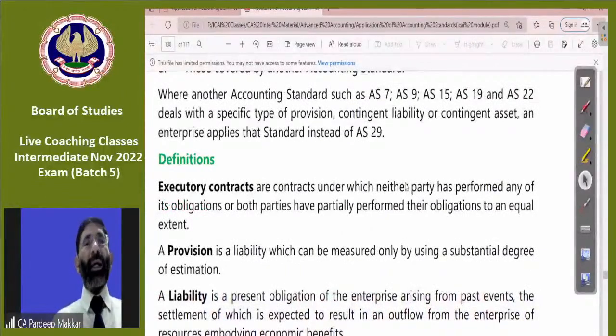Like if in a given case we have to mention something about an executory contract, just taking an example, then you have to give these 2 lines or language related to these 2 lines. If he is discussing a provision, you may have to mention that. If he is discussing how much amount of provision is to be created, then first of all you should write that a provision is a liability which can be made only by using a substantial degree of estimation. It may be given another way also, that a provision is to be created for the amount which we can measure reliably. In this way, you will have to write a concept here.